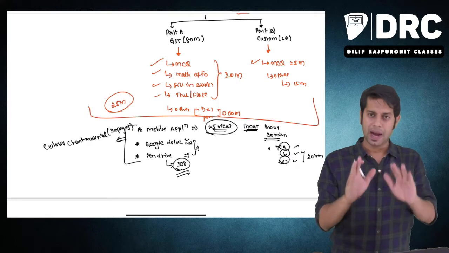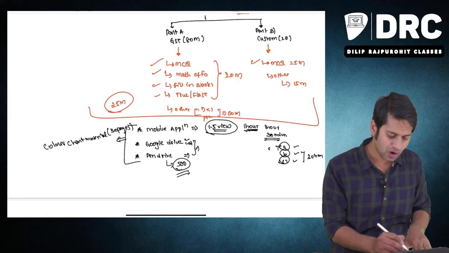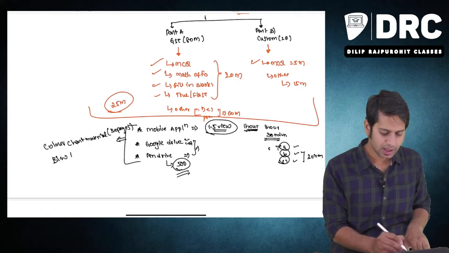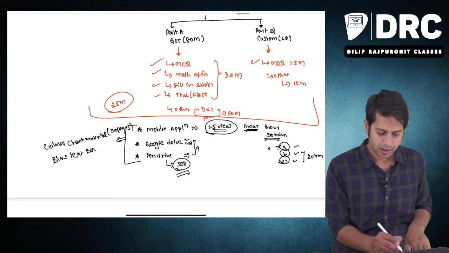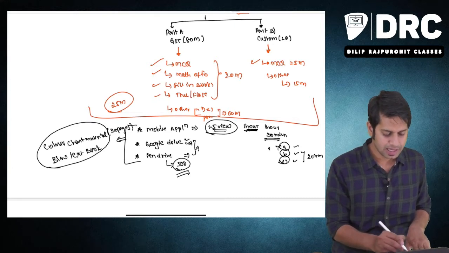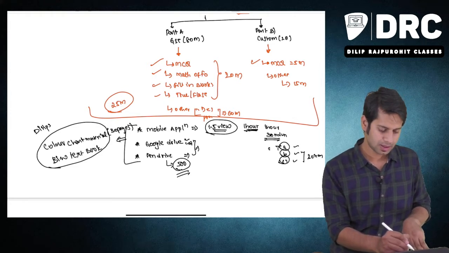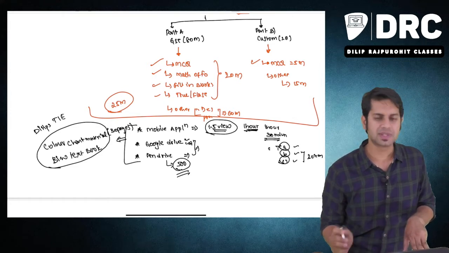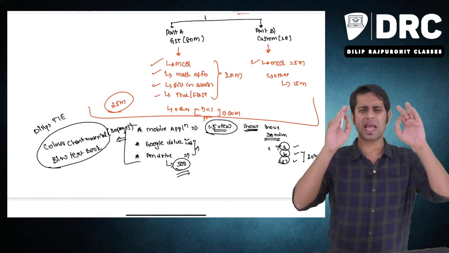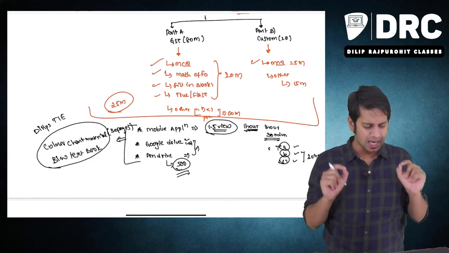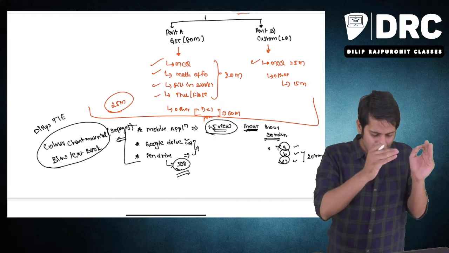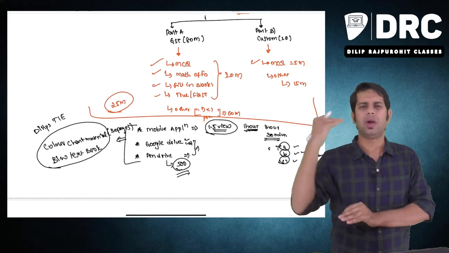Okay, so apart from the hard copy, you will get hard copy of chart material and black and white textbook. This chart material is called Dilip's tie. What is Dilip's tie, sir? Chart material is called as what? Dilip's tie. This is enough for your revision purpose. This is enough for you to go through the syllabus at one go.